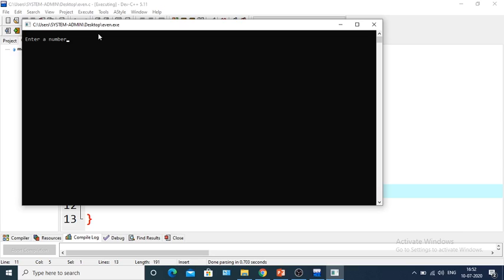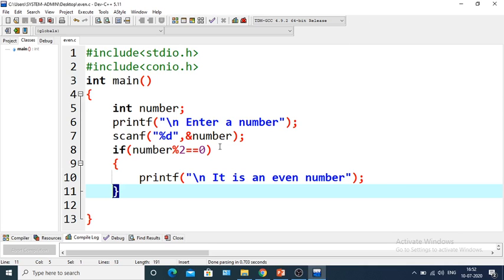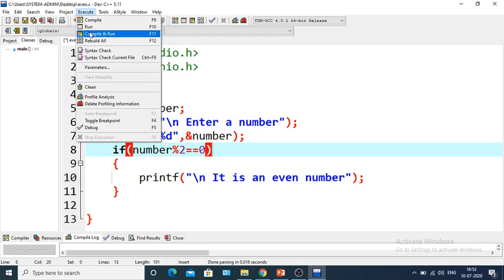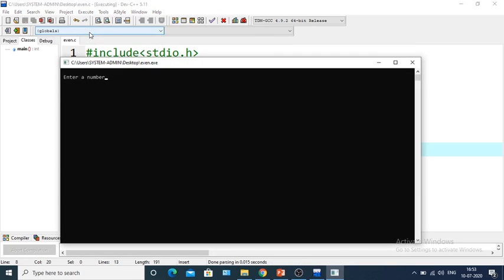So here is a enter a number. Okay, I am giving a number that is 5. It is not an even number as 5 mod 2 is not 0. Okay, so there is no print. Let's check what happened. So if I give 5, it will not print anything. Okay, so I did not give any else.